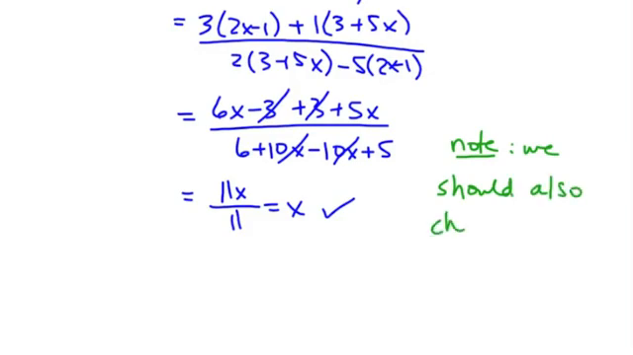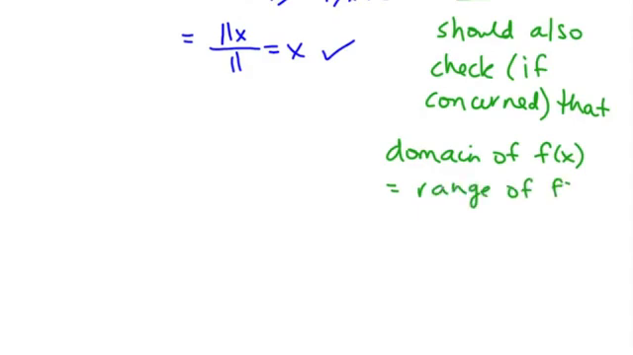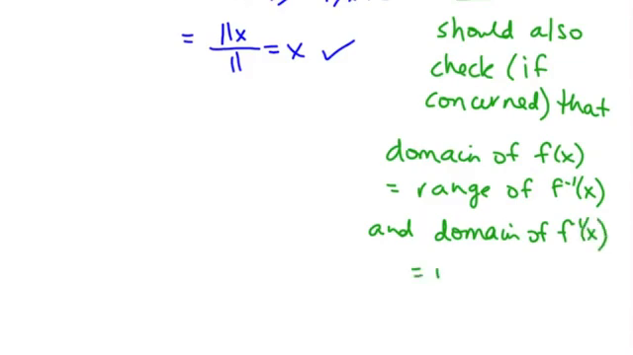We should also check, if concerned, that the domain of f of x is the same as the range of f inverse, and vice versa. And the domain of f inverse equals the range of f. I'm not going to go ahead and do this algebra step because this is just a review problem, but I want to make this warning just so that you remember algebraically that really we need to check that the two functions have matching domain and range, meaning that they're the opposites of one another.